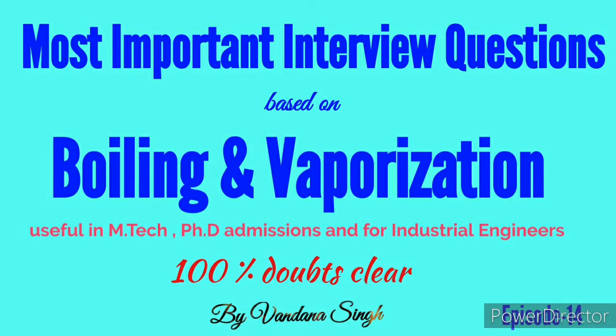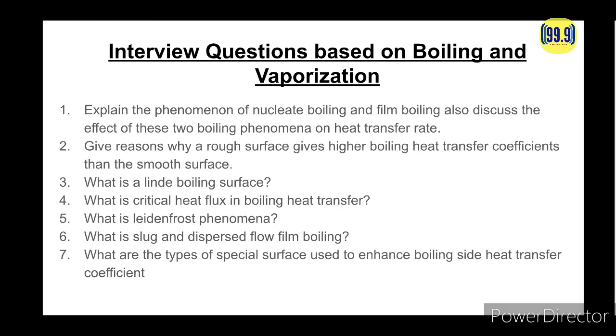So if we go through the boiling and vaporization topic, the first question that arises in the mind of the examiner is: what is nucleate and film boiling? Or, as the first question placed in the PPT says, explain the phenomena of nucleate boiling and film boiling, and also discuss the effect of these two boiling phenomena on the heat transfer rate. For answering this question, you have to first define both boiling conditions, that is, nucleate boiling and film boiling. Okay, so start with nucleate boiling.